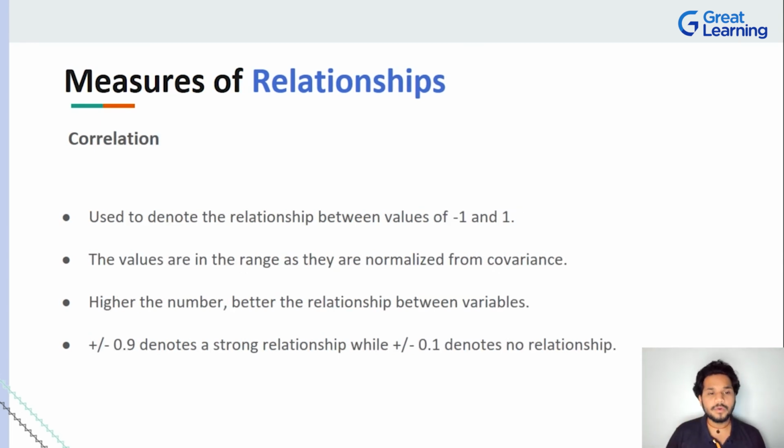Now that we're done with covariance, the next thing that we're going to have to take a look at is correlation. How can we denote some relationship that exists, not just in terms of how it varies, but what it is in its most basic form? It is nothing but correlation. I'll give you a very simple example to explain correlation.